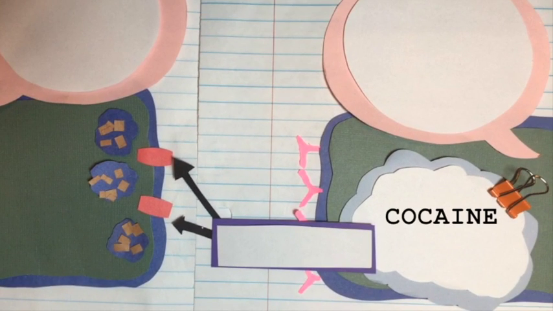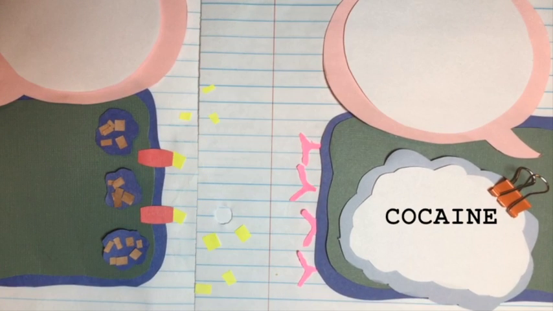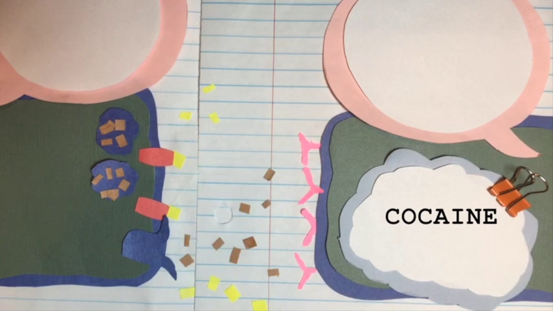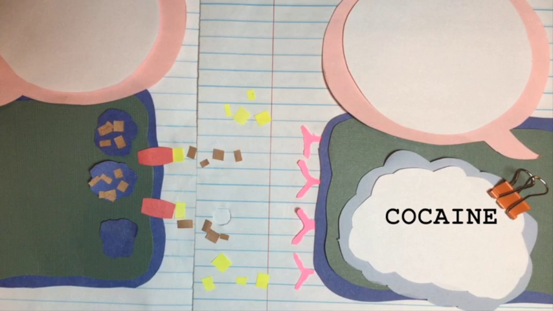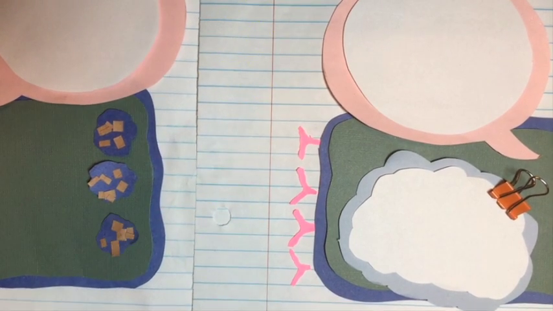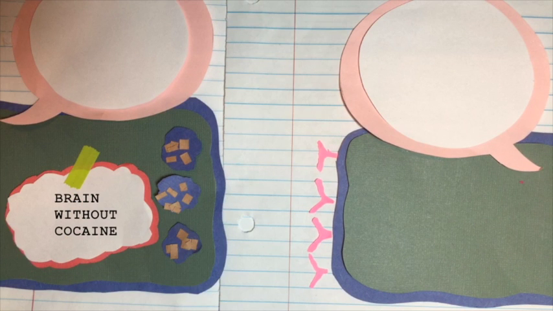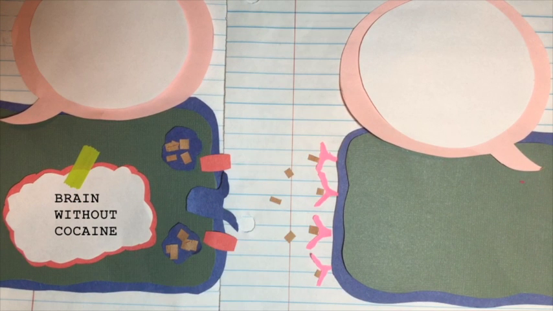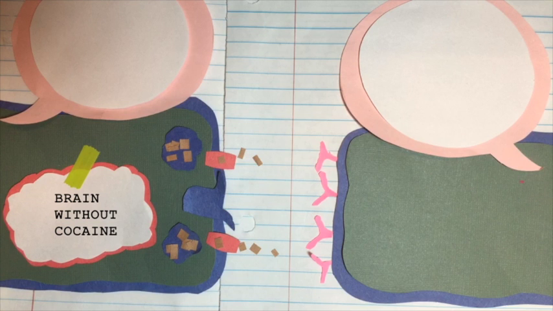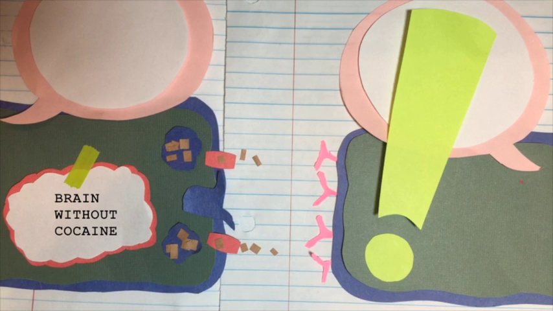Cocaine creates a surplus of dopamine in the synapse by preventing reuptake. The drug blocks these transport channels, and dopamine cannot be reabsorbed. After using cocaine, the brain does not feel satisfied with the natural level of dopamine produced. The brain alerts the person to repeat the action that caused the extra dopamine, in this case, taking cocaine.